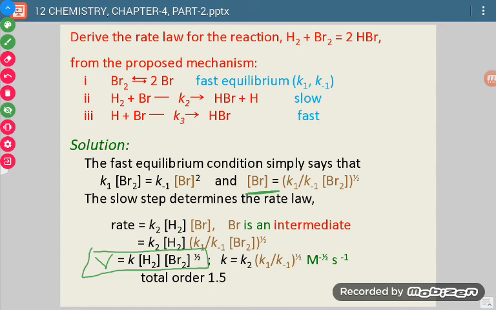So this is the rate law for the given reaction. What is the overall order of reaction? 1 plus 1 by 2, which is 3 by 2, or 1.5.